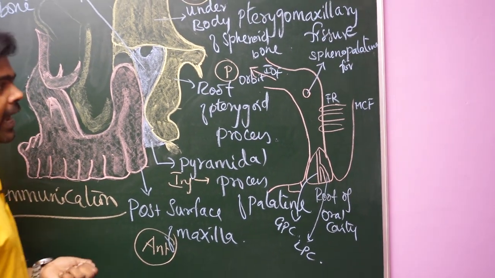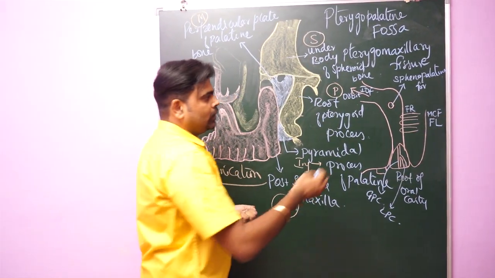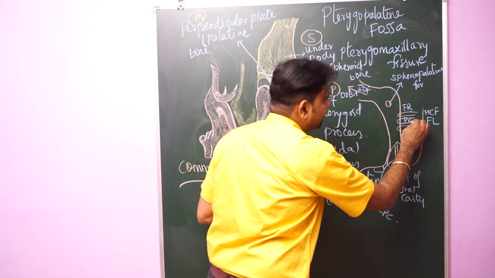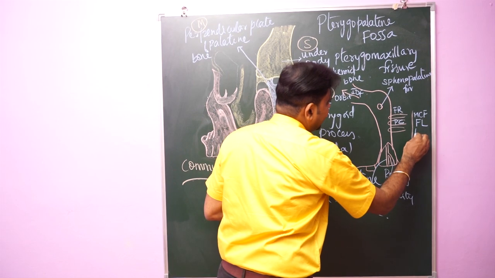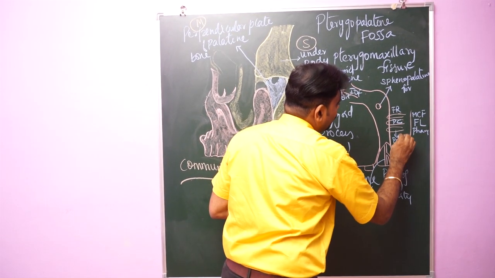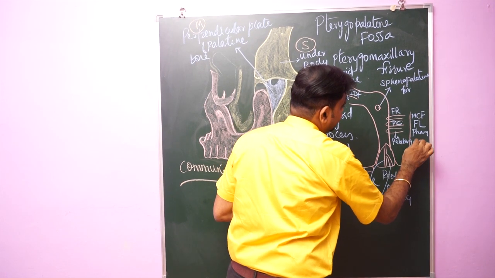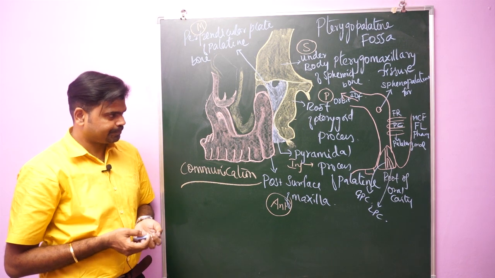It also communicates with the foramen lacerum through the pterygoid canal. And it also communicates with the pharynx through an important canal called the palatovaginal canal. So posteriorly we have three communications.